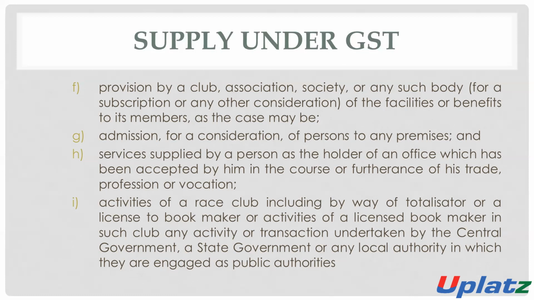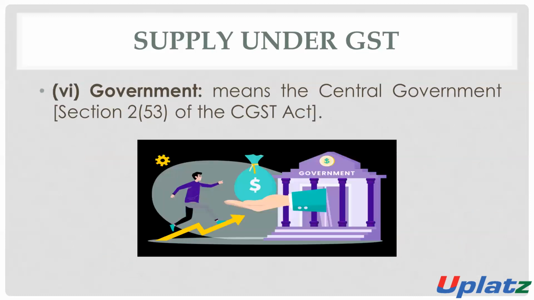So this is the definition of business. Business includes trade, commerce, manufacture, provision of clubs, provision by societies for the benefit of members, admission for consideration, service provided by the holder of an office, and the activity of a race club. These are all considered as business.